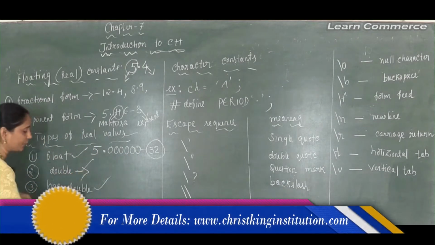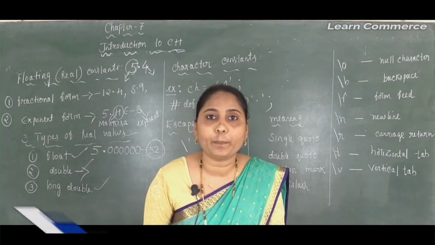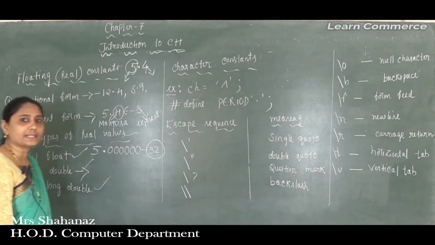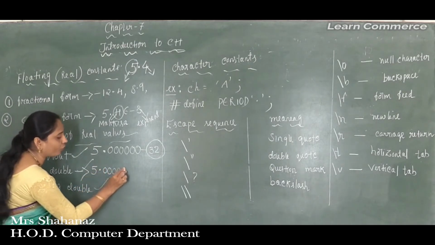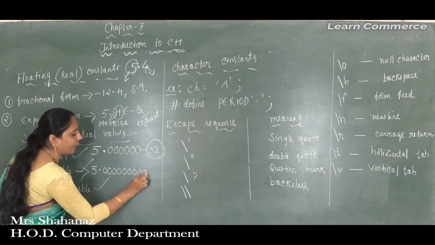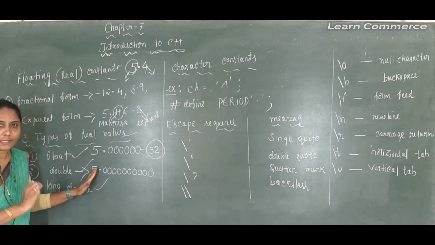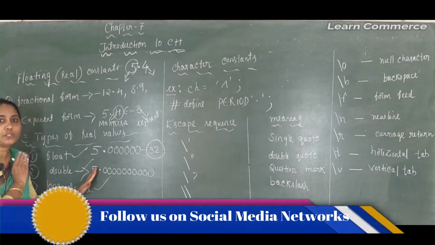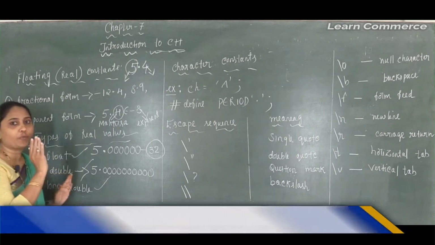And next one is about our double. So what about the double here? A double provides at least 10 significant digits after the decimal. So maybe 5, how many? 1, 2, 3, 4, 5, 6, 7, 8, 9, 10. Clear this point here? So it provides at least 10 significant digits after the decimal. So how much space do we need to store such a value? We need 64 bits of storage.